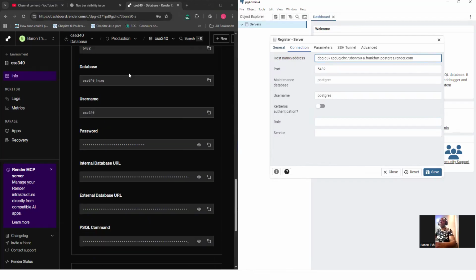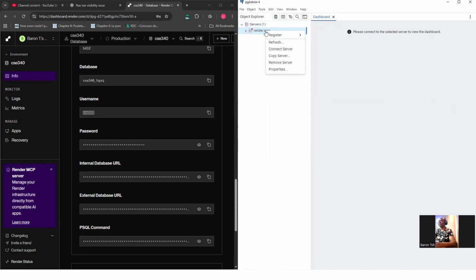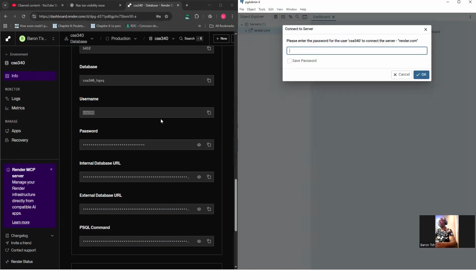The database name will be the new one, and the username as well. Parameters will be SSL mode required. And I save, and then I come back to connect to the server. This time I will need the password.